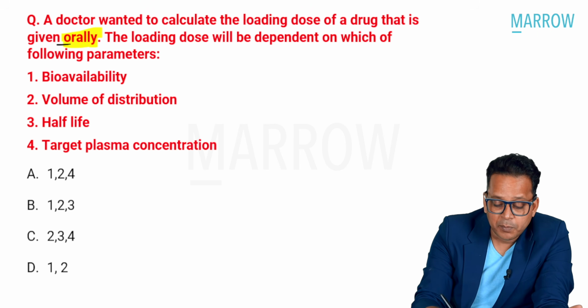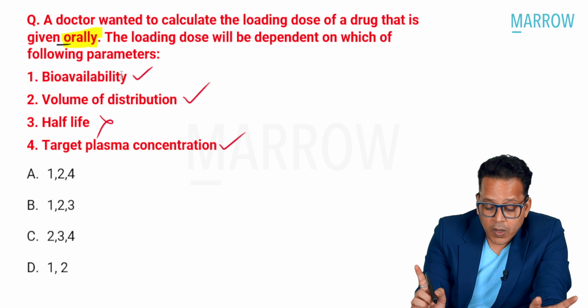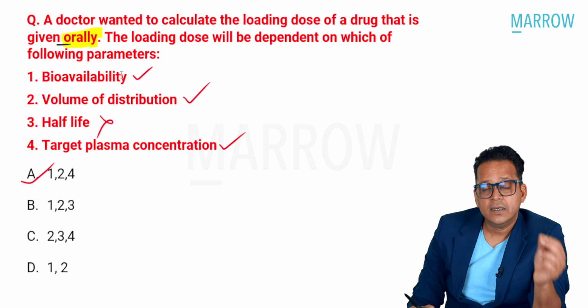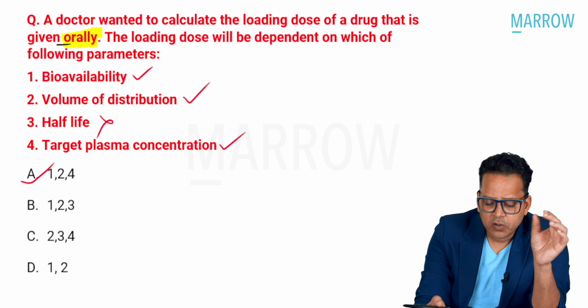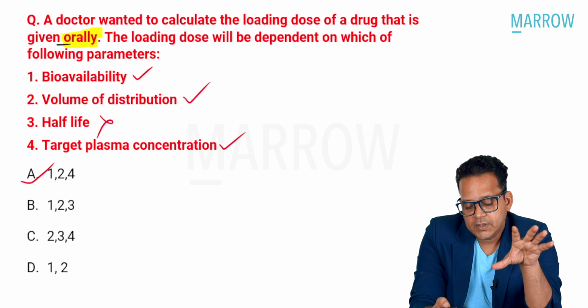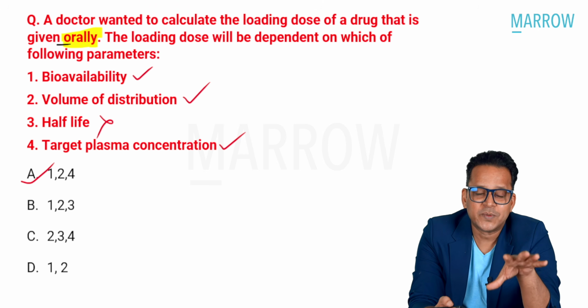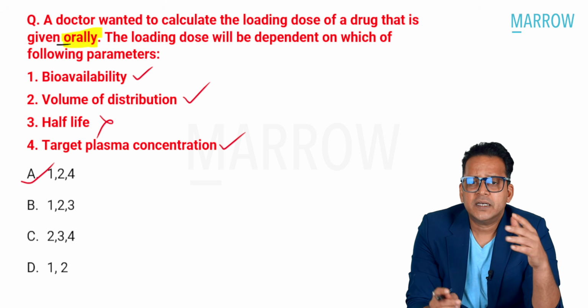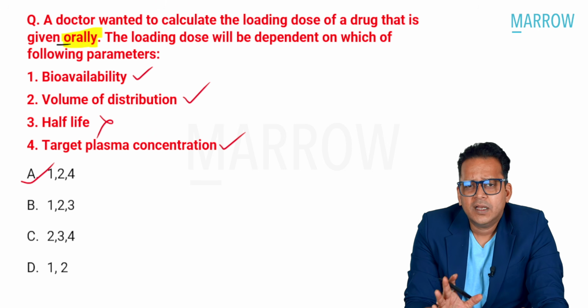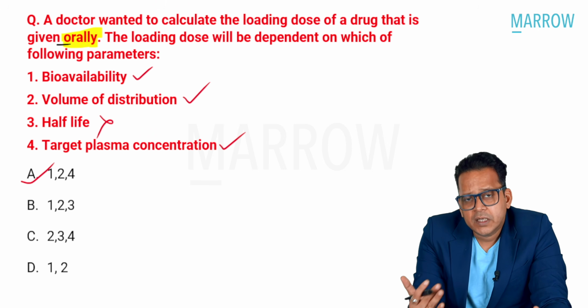What does it depend upon? Bioavailability, yes. VD, yes. Target plasma concentration, yes. Half-life, no. So 1, 2, and 4. So yeah, option A is the right answer, right? Many of you have marked only volume of distribution and target plasma concentration. If you have marked that, then it is okay. Go easy on yourself. This MCQ is a little bit on the difficult side, right?